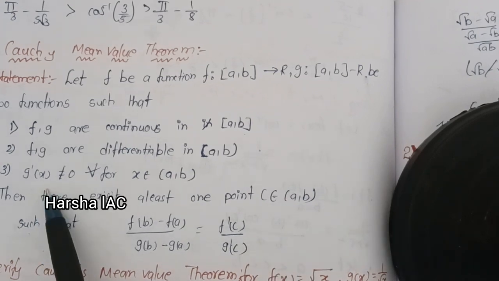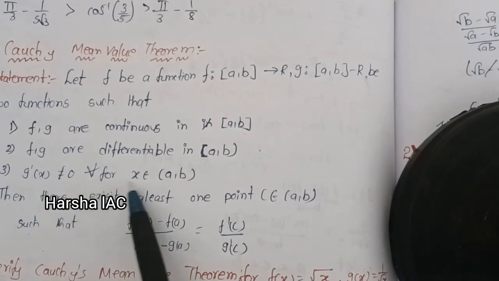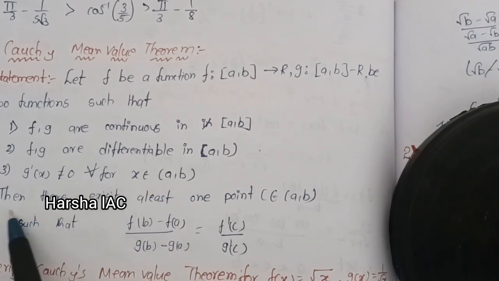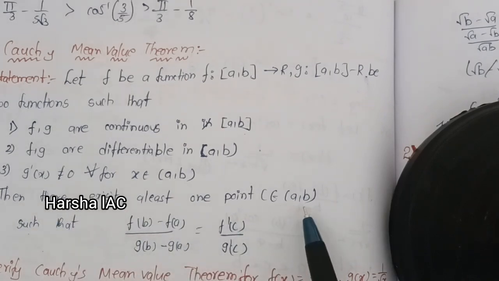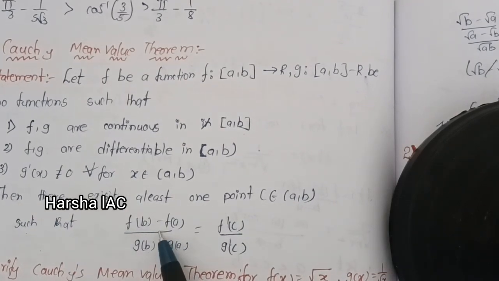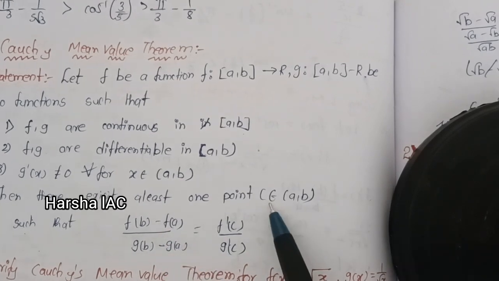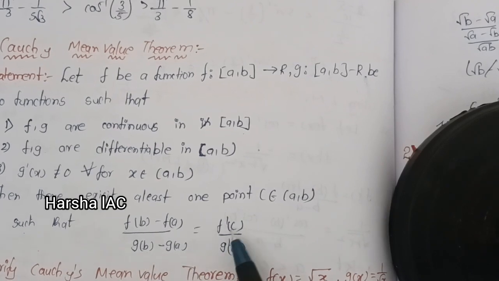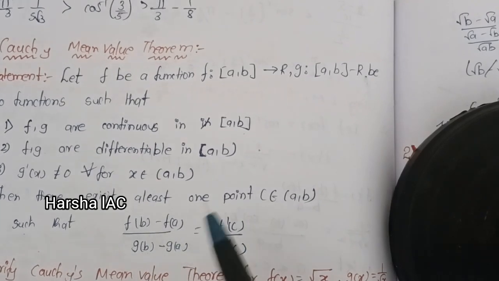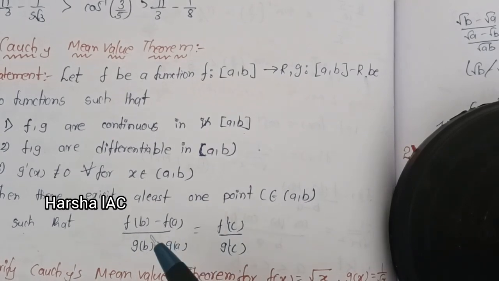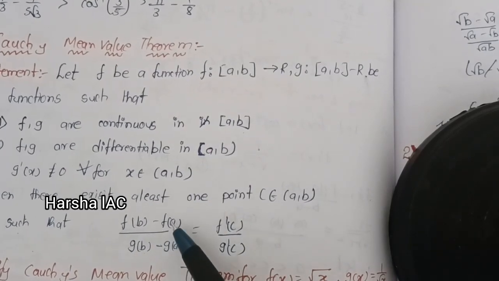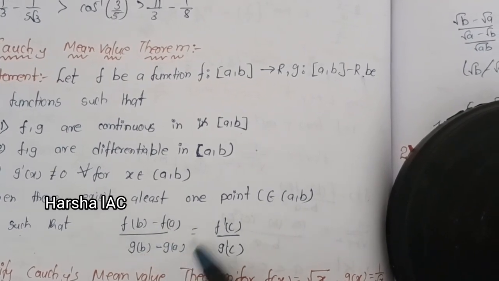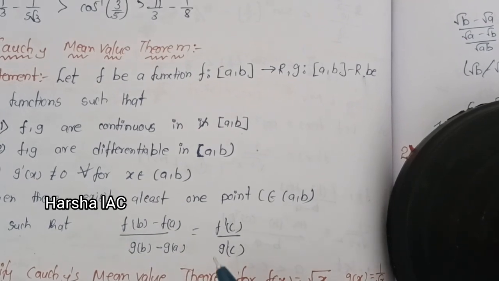So the third statement is that g dash x is not equal to 0 for all x belonging to (a, b). Then there exists at least one value c belonging to open (a, b) such that, to find the c value, there is a formula: f of b minus f of a by g of b minus g of a equals f dash c by g dash c. Here it is the combination of Lagrange's theorem. If we take b minus a in both, they will cancel and the remaining is this. And this is the Cauchy mean value theorem.